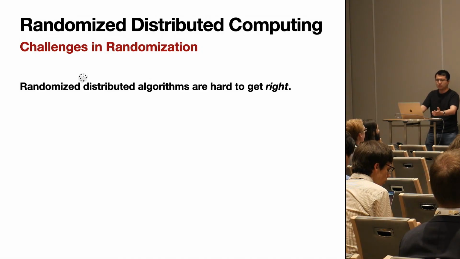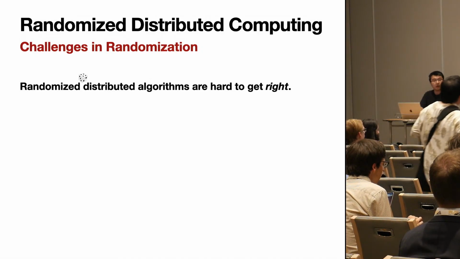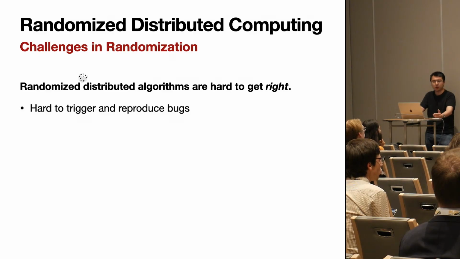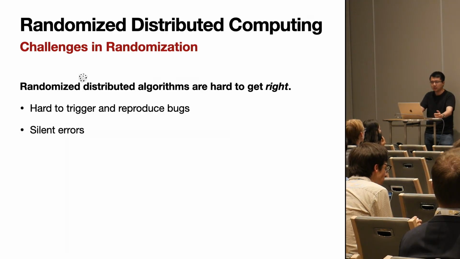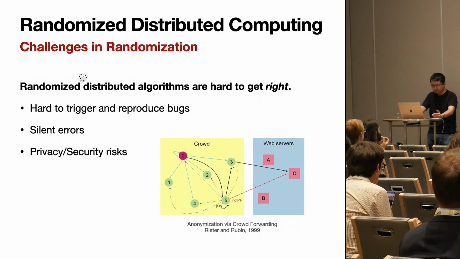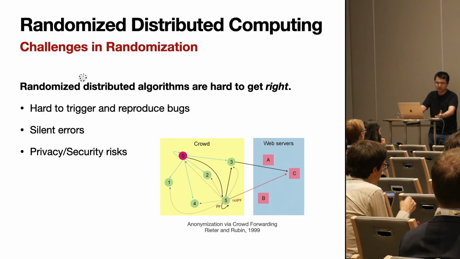So randomized distributed algorithms are powerful, but they're also very hard to get right. It is very hard to trigger and reproduce bugs caused by these things. This can lead to silent errors, where programs never crash, but might produce the wrong distribution of outputs. And this can lead to very insidious privacy and security risks.